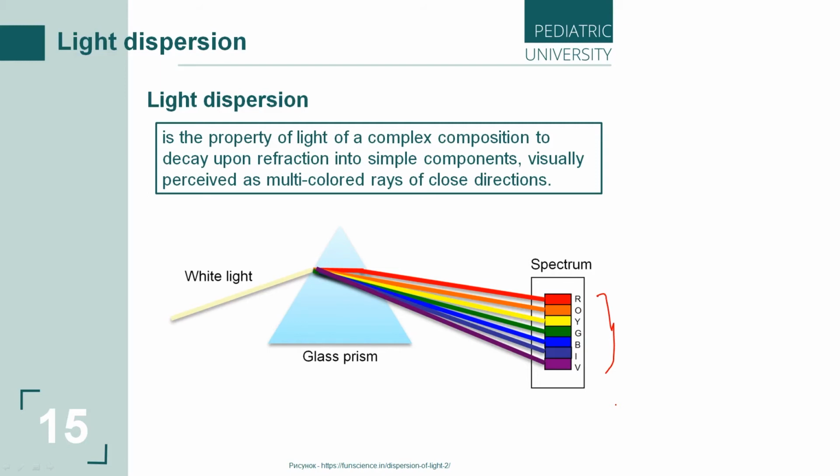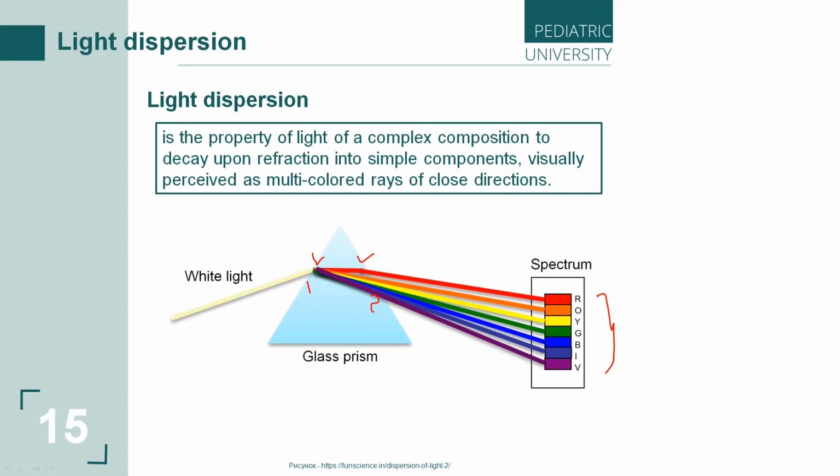When passing through the prism, the light is refracted twice. The decomposition of the sunbeam into the spectrum occurred at the first refraction. The second refraction led only to a slight increase in the angular divergence of the rays at the exit from the prism.